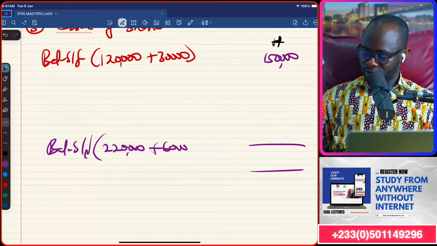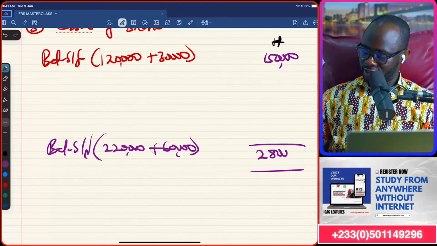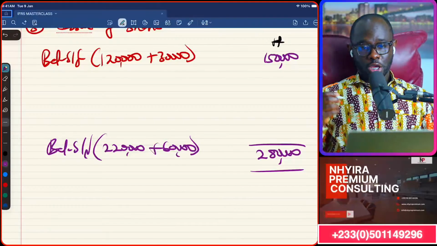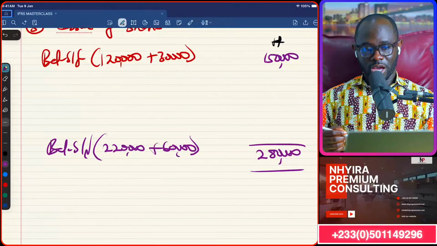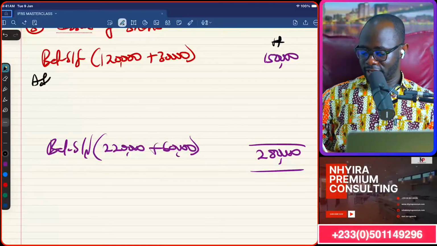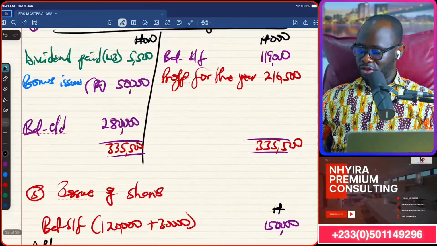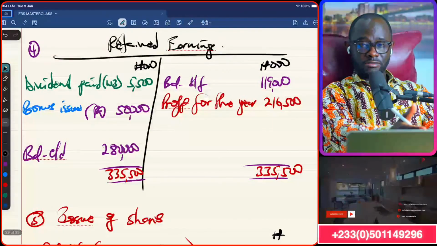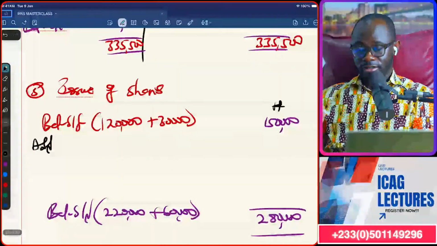plus 60,000, making 280,000. But remember, there is a bonus issue that was made, so it will be added because the double entry for the bonus issue was to debit retained earnings, credit share capital.